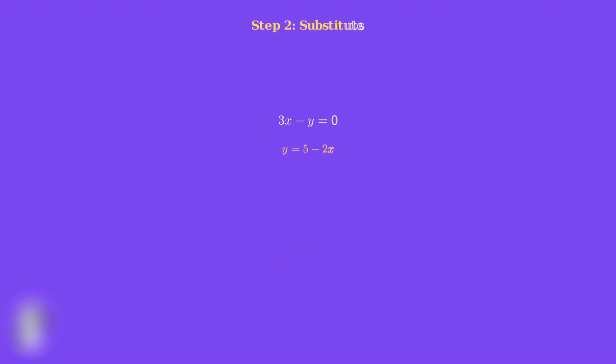Step 2. Now we substitute our expression for y into the second equation. We have 3x minus y equals 0, and we know that y equals 5 minus 2x. Substituting y equals 5 minus 2x into the second equation, we get 3x minus, and here I'll substitute the entire expression, (5 minus 2x) equals 0. Notice the parentheses around 5 minus 2x. This is crucial for maintaining the correct signs.